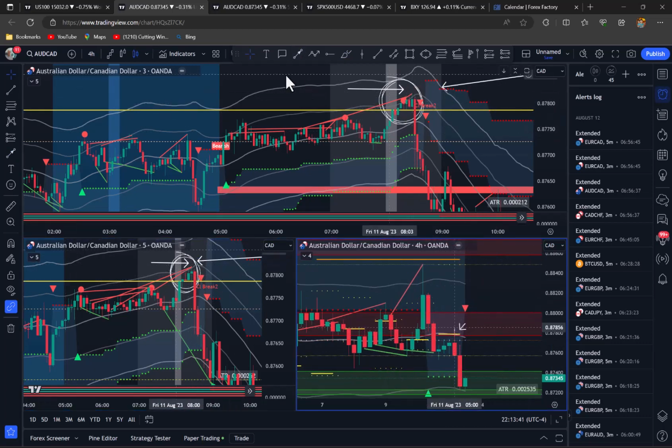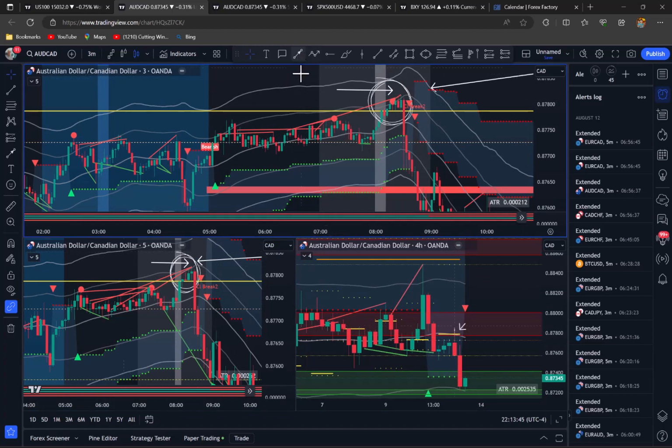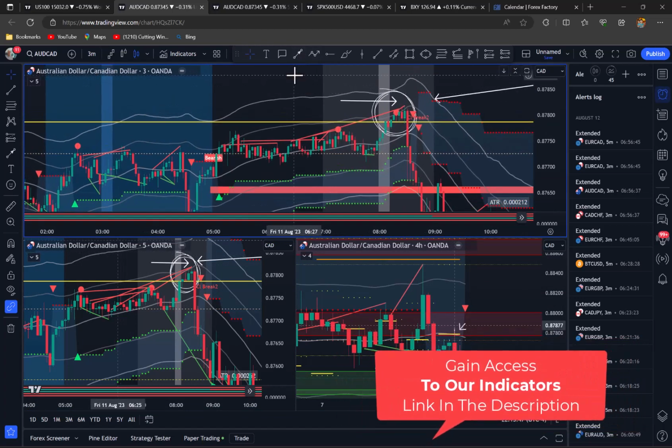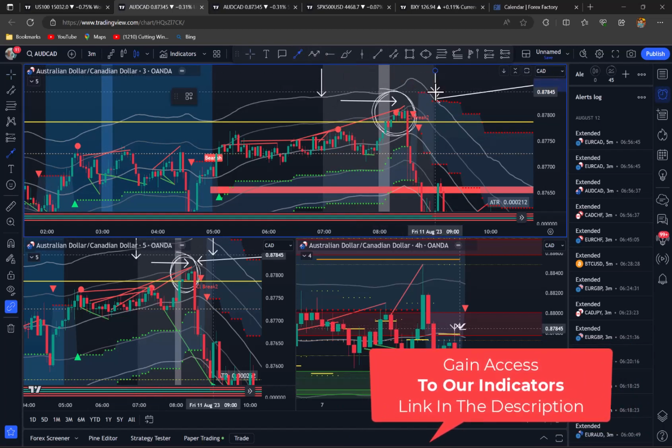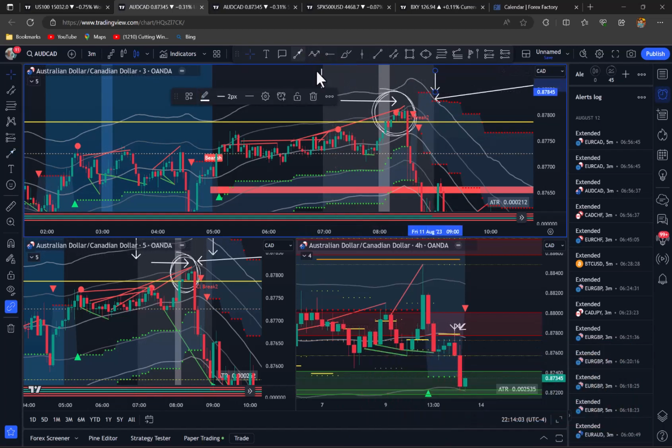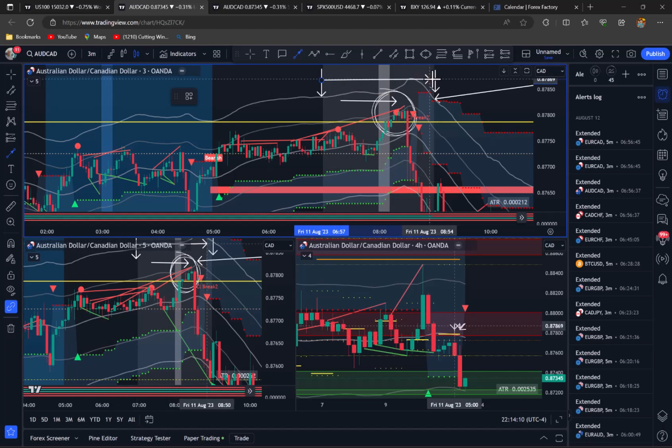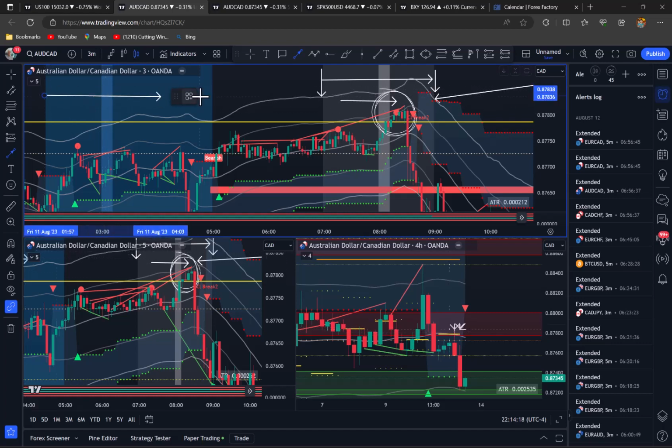The alert fires, the first thing we're looking for is we want it to be within this zone. Right, you can see this channel here. This is the US, heading into the US Open. This line you see is the US Open. So we want the opportunity through this range, and we want the opportunity, this is the London session, this is the London Open, this line, we want the opportunity through this range, or heading into this range.